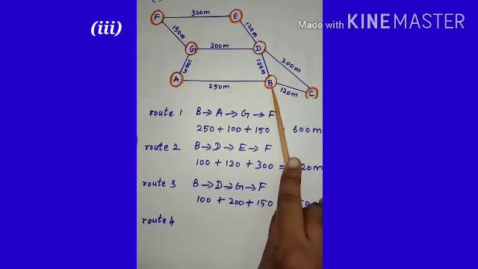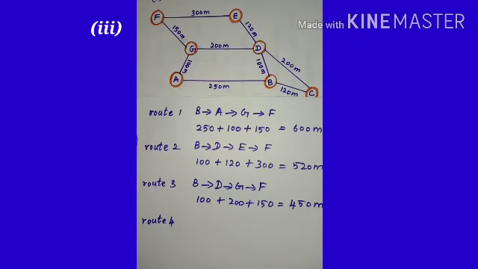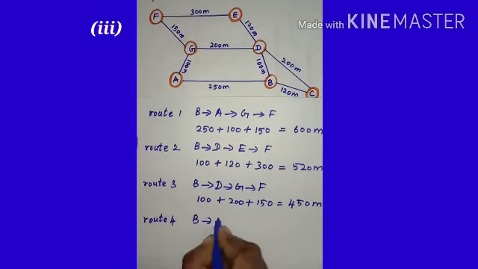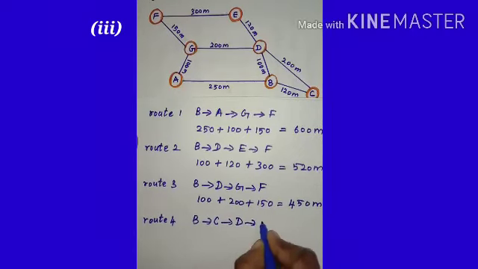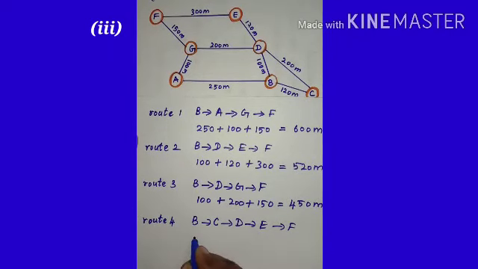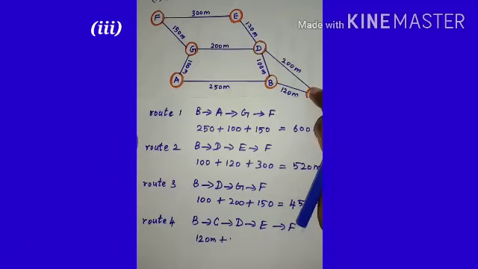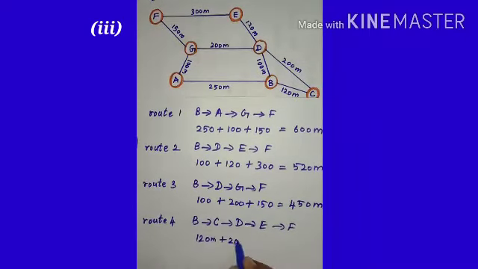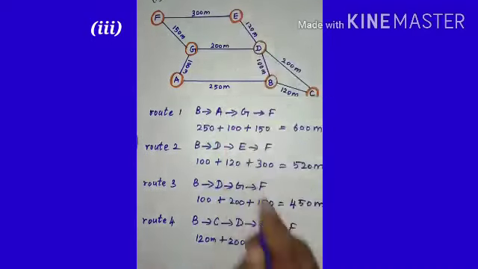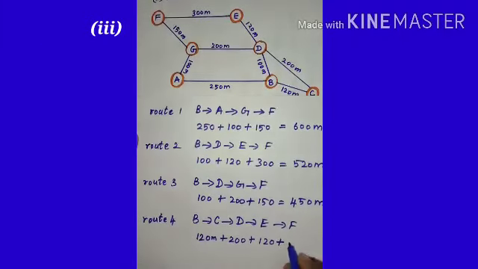Starting from B, B to C, C to D, D to E, E to F. And the distance covered by route 4 is B to C is 120 meter plus C to D is 200 plus D to E is 120 plus, and finally E to F is 300.